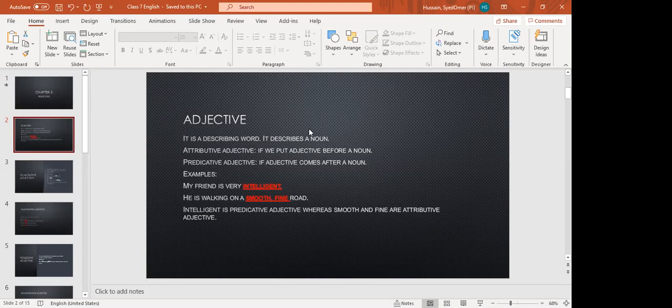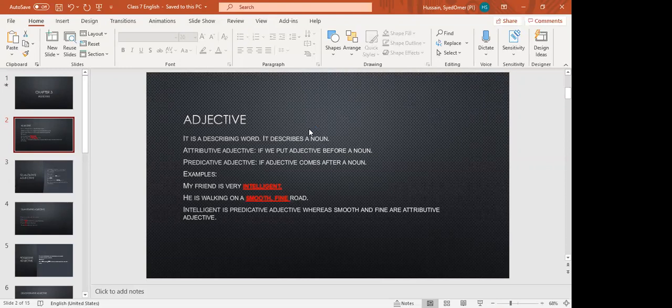Remember one thing, attributive adjective comes before a noun and predicative adjective comes after a noun. Intelligent is predicative adjective, whereas smooth and fine are attributive adjectives.